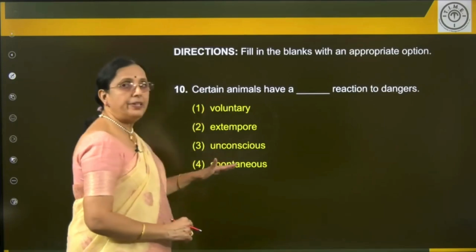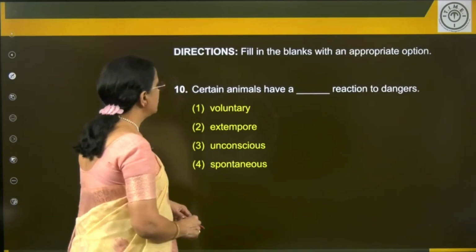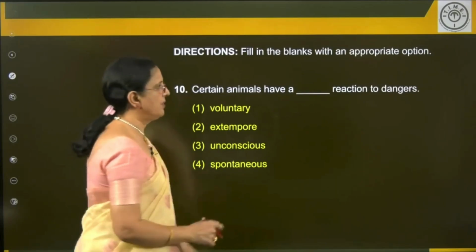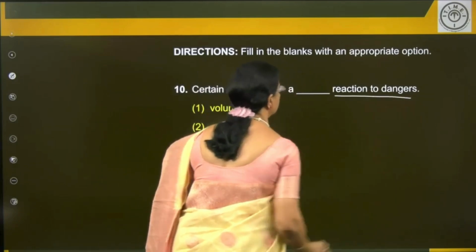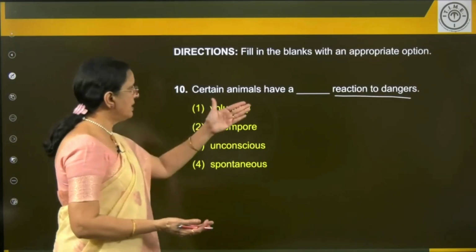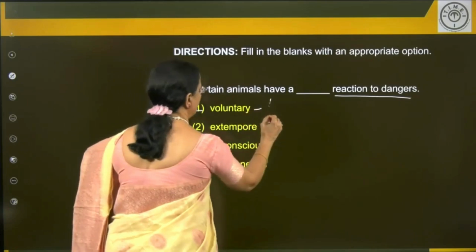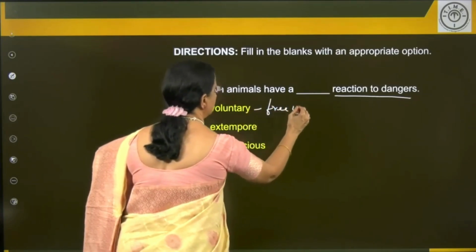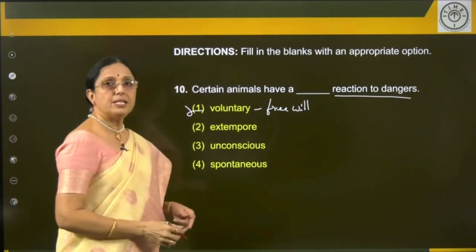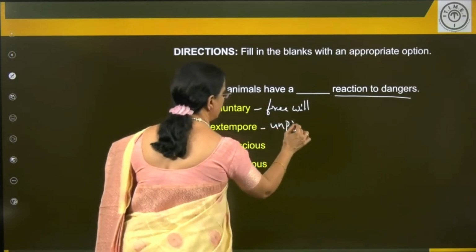Fill in the blanks with an appropriate option. So you are given different types of words here, some phrasal verbs and some normal words. Certain animals have a dash reaction to dangers. What reaction to dangers? Voluntary is free will, so it's not a voluntary reaction. They're not doing it out of their will. Wrong. So voluntary is free will or volition. That's not the meaning here. Extempore is unprepared. Doesn't make sense here. The usage is wrong here.